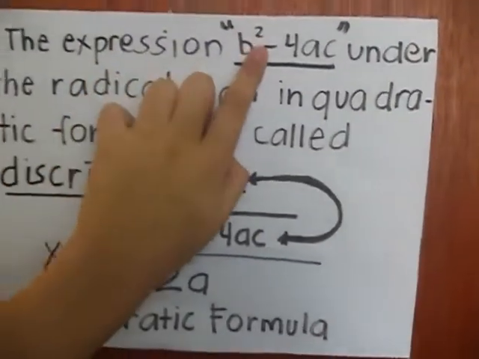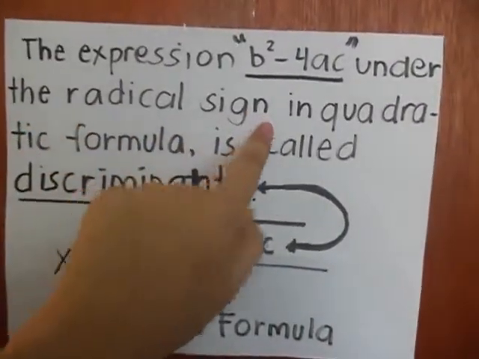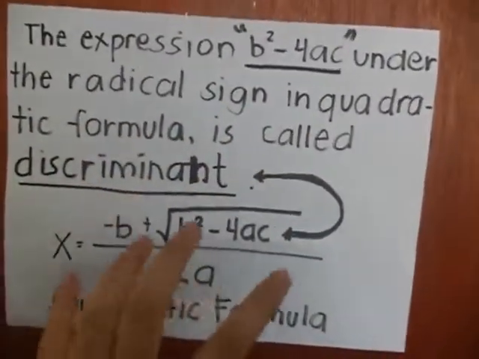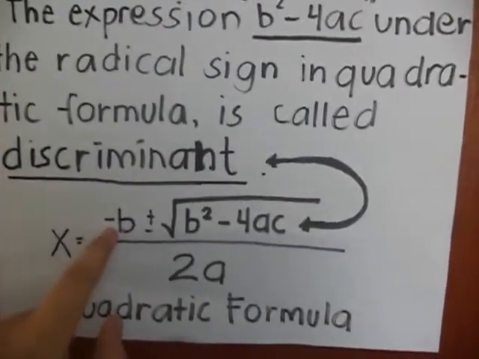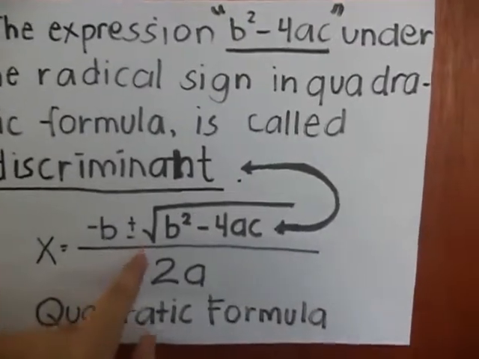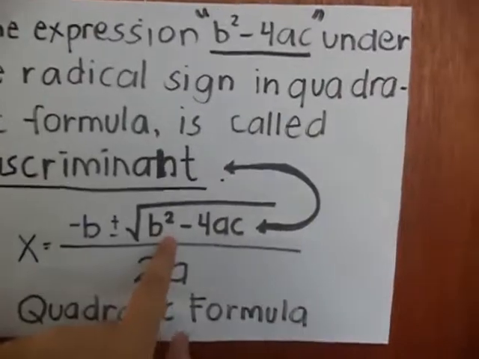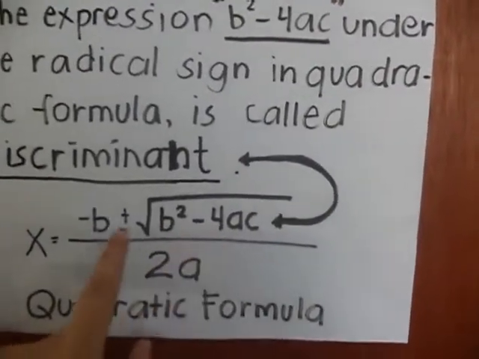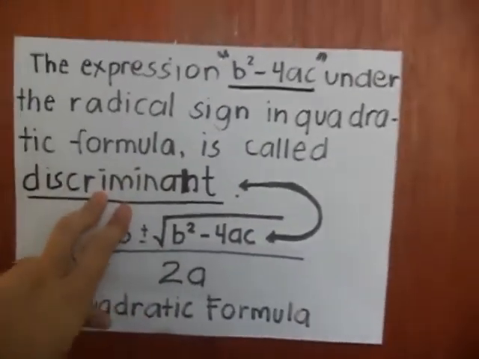The expression b squared minus 4ac under the radical sign in the quadratic formula. Here's the quadratic formula: x is equal to negative b plus or minus the square root of b squared minus 4ac, over 2a. b squared minus 4ac inside the square root is called the discriminant.